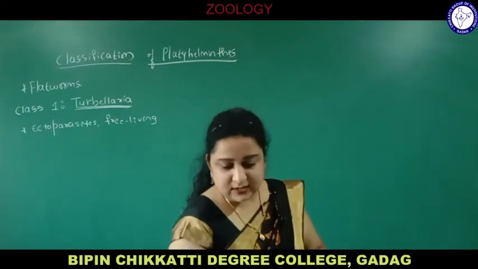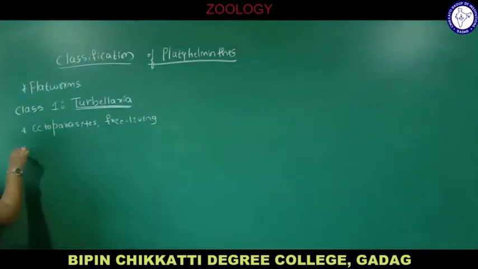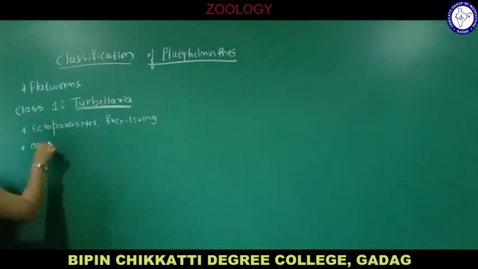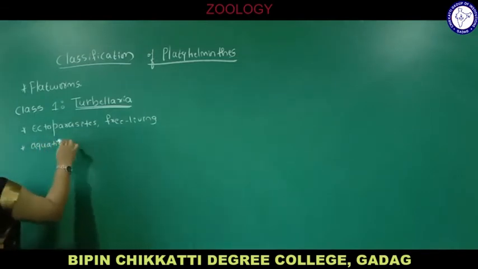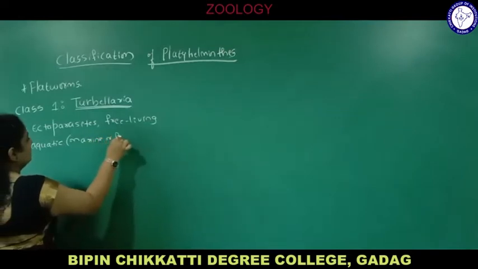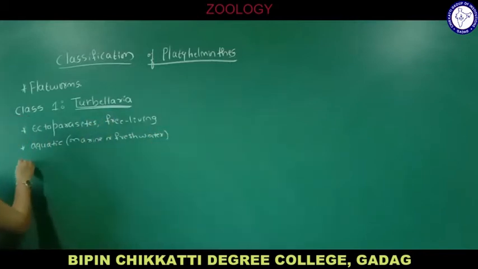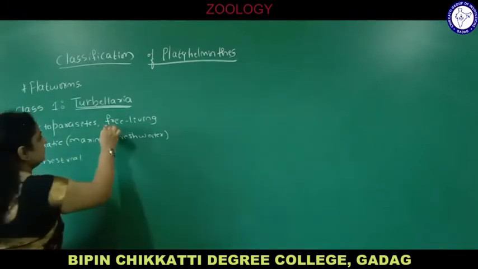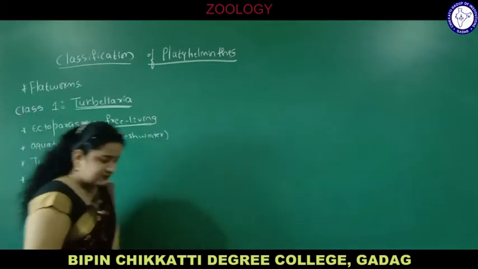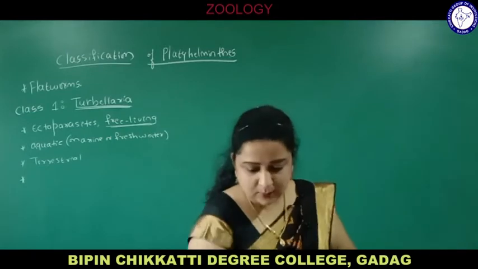They may be aquatic, either marine or fresh water, or some may even be terrestrial, living on land. Most of them are free living and ectoparasites, deriving nutrition from the host outside the body.